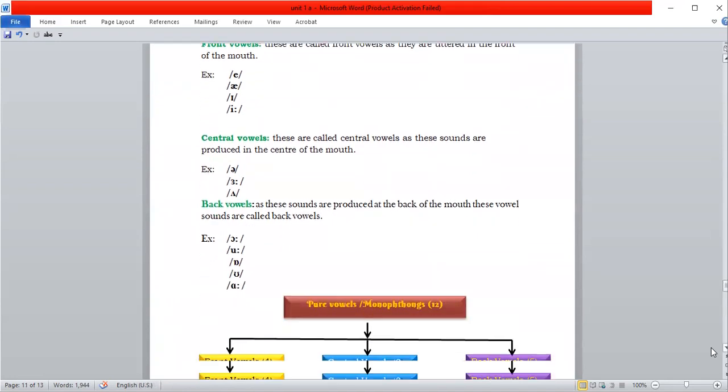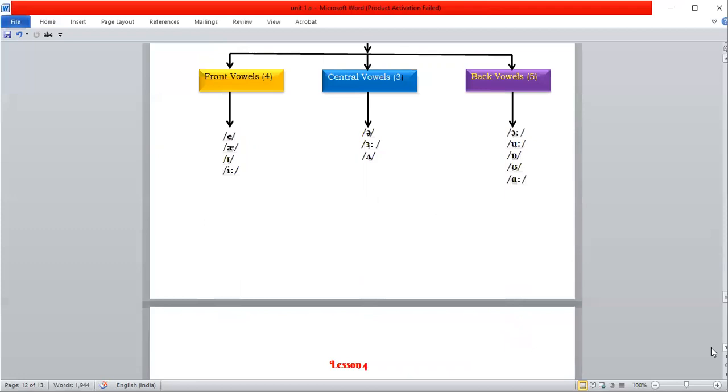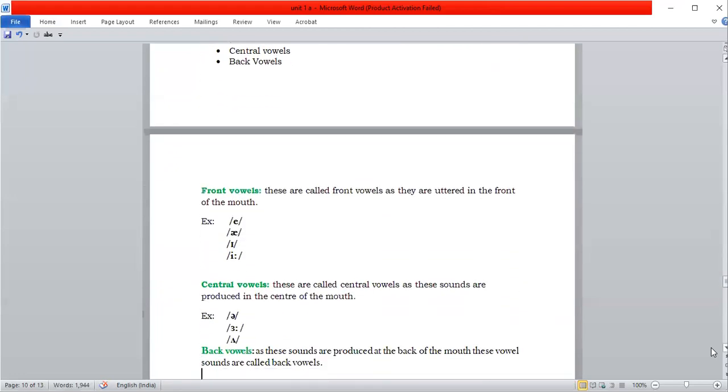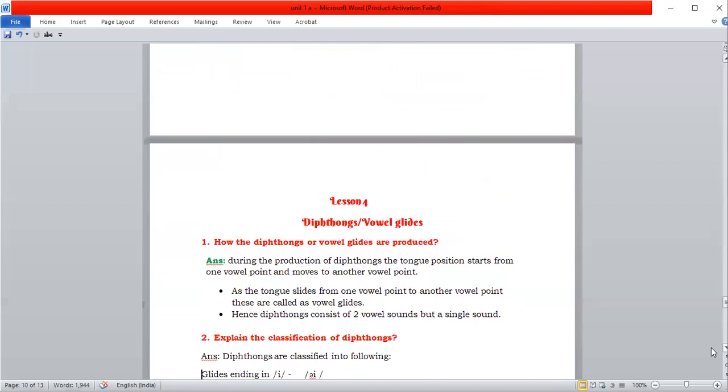So totally, 12 monophthongs are there. Vowel sounds are 20 in number.